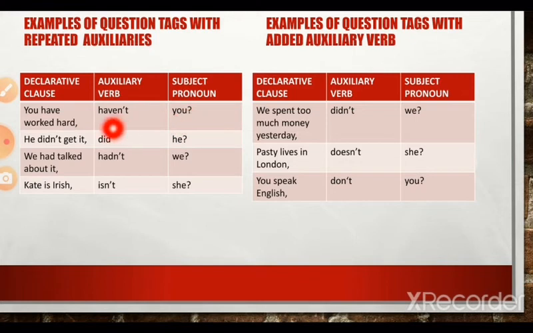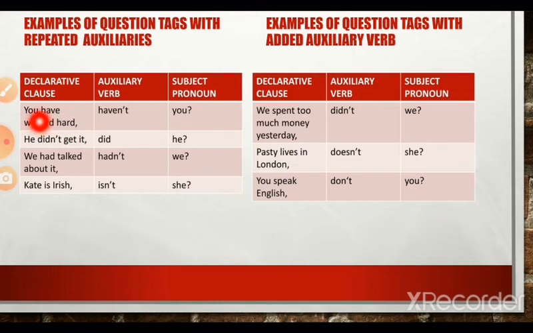So here the auxiliary verb is repeated. The auxiliary verb have is repeated, though the polarity changed from positive to negative. The subject pronoun you is also repeated here. Haven't you? Is that clear? So here the subject pronoun repeats the subject of the main clause to which it refers in number.